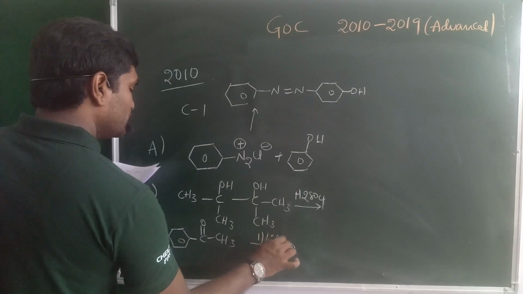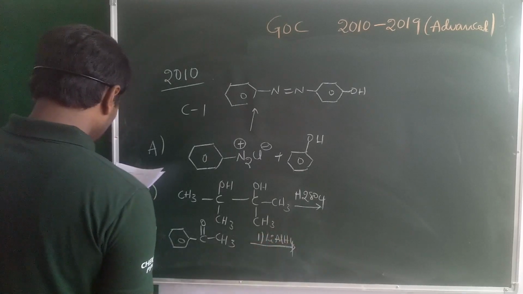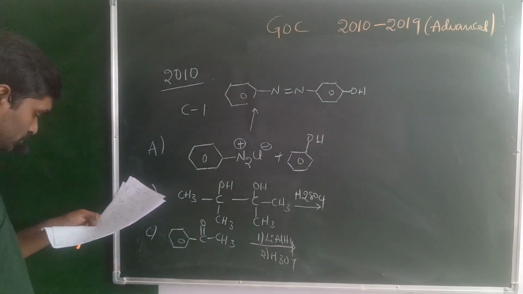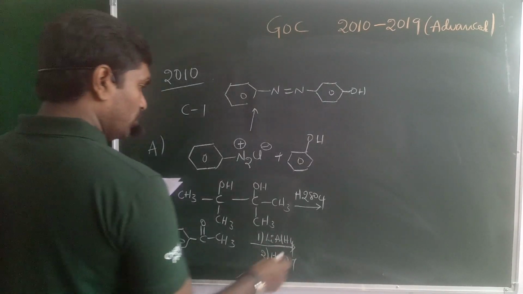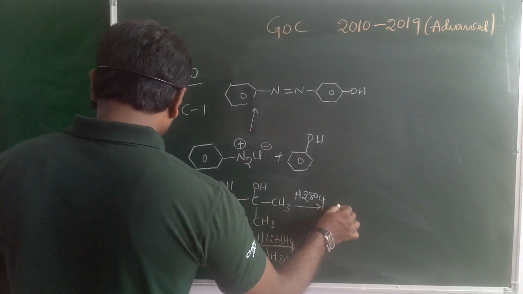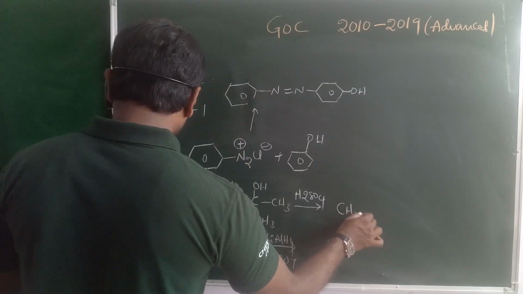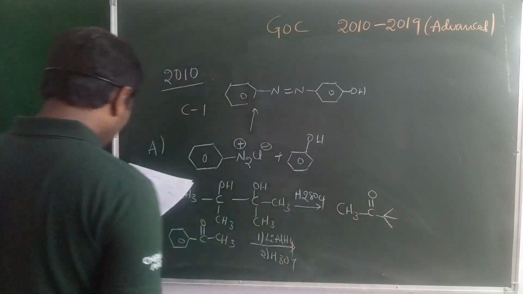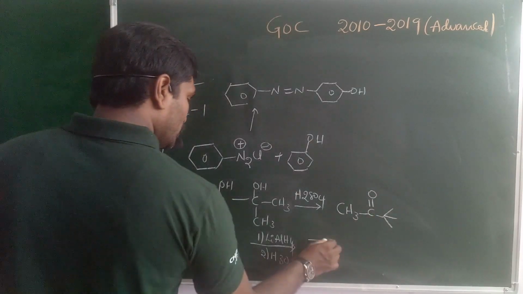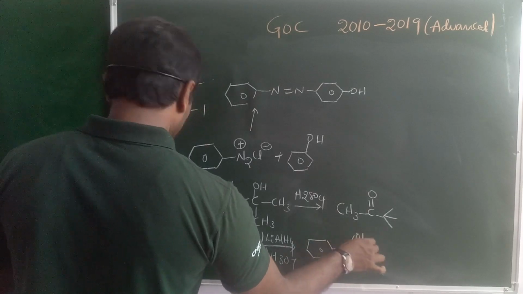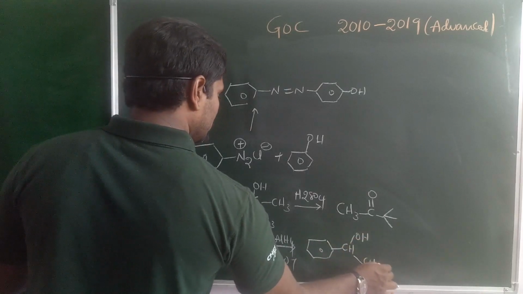First one is LiAlH4. Second one is H3O plus. So for B you will get the product like this, CH3 C double bond O. For C you will get the product like this, CHOH CH3.